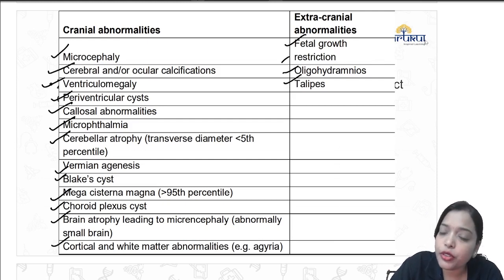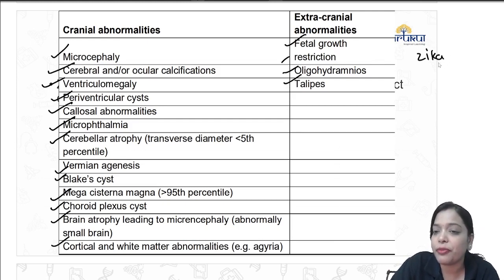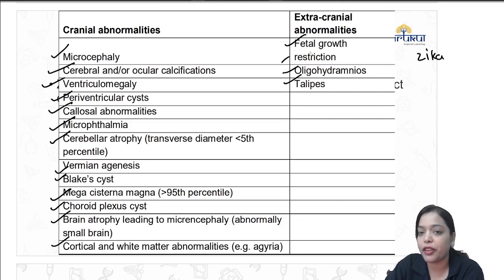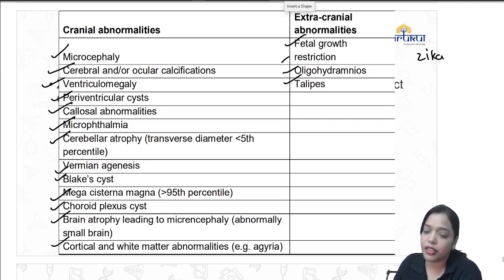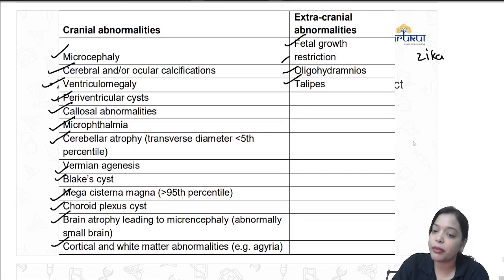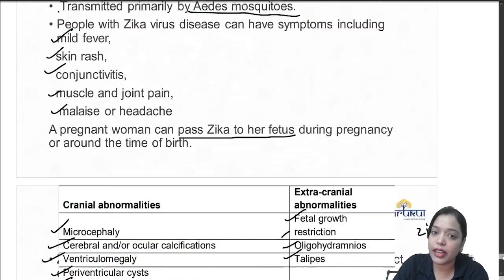So mainly you should know that Zika virus causes fetal brain abnormalities, especially microcephaly and cerebral calcification. Obviously later it will lead to cerebral palsy. So the picture, and it is mosquito transmitted.